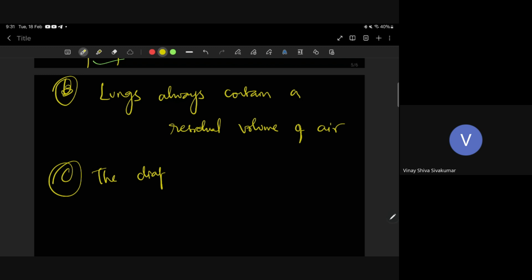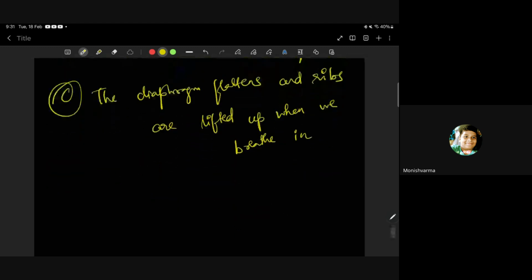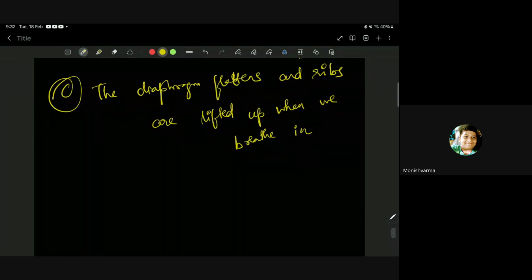Okay, did you understand, ma? Shashmita, did you understand? Yes, ma'am. Read this question, Monish. Diaphragm flattens and ribs are lifted up when we breathe in. What is the reason for this? The diaphragm flattens. The ribs are lifted up when we breathe in.